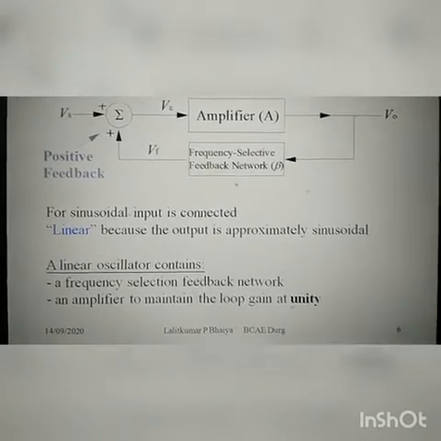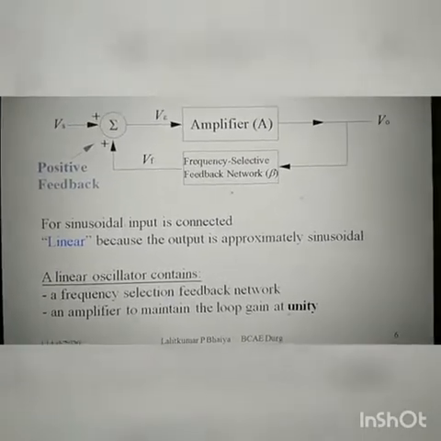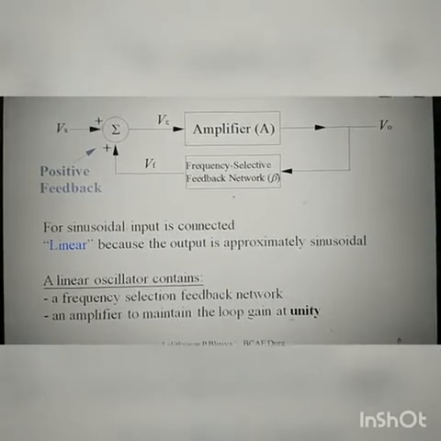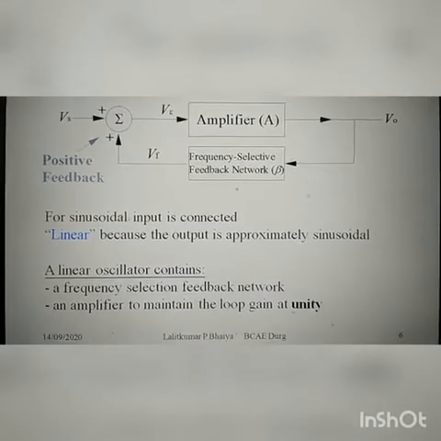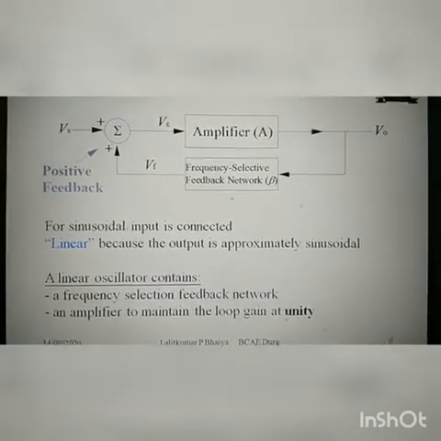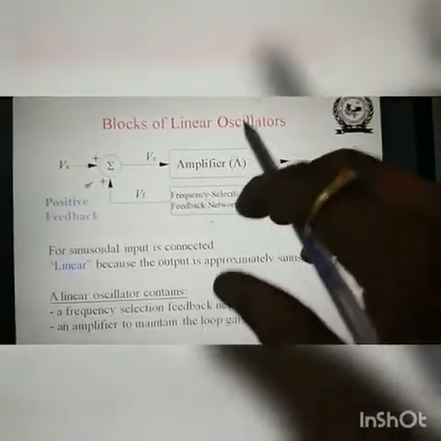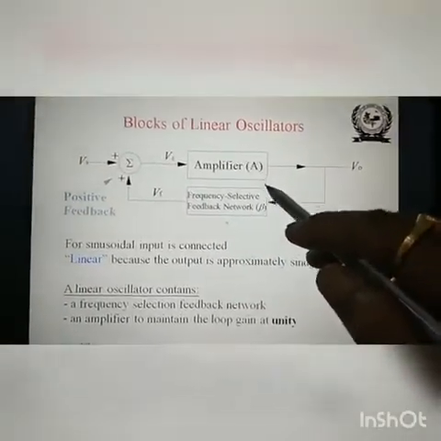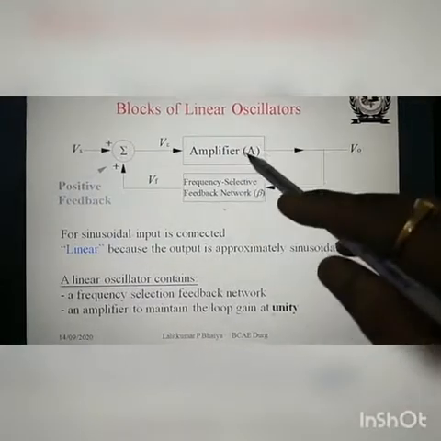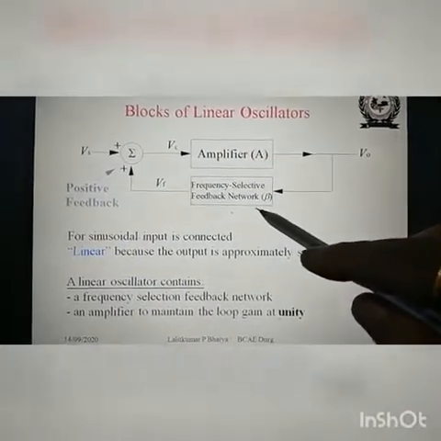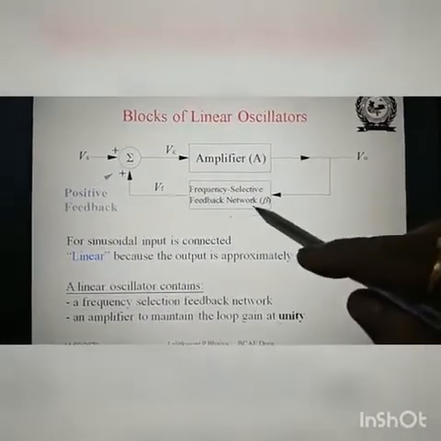A linear oscillator contains a frequency selective feedback network and an amplifier to maintain a loop gain of unity. We require a certain criterion for oscillators: the loop gain, that is A into beta, should be equal to or greater than 1.